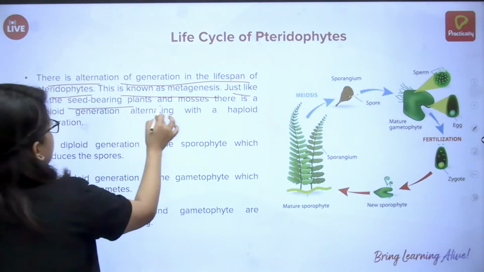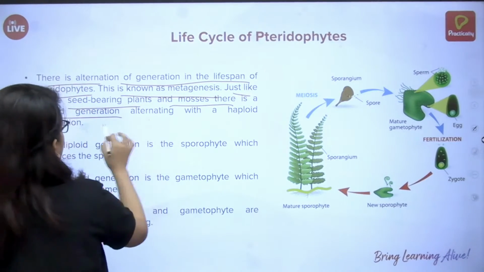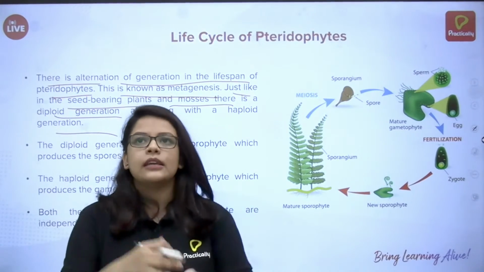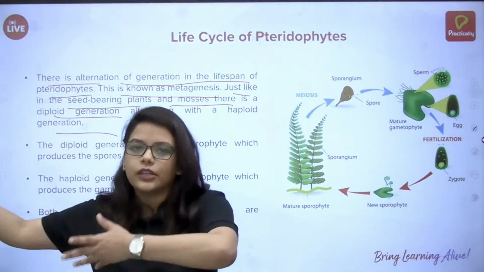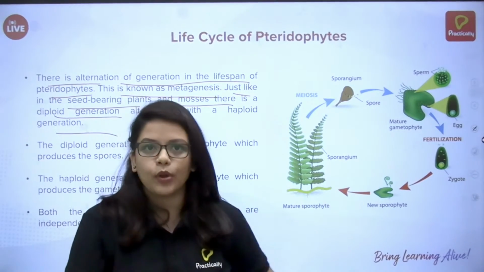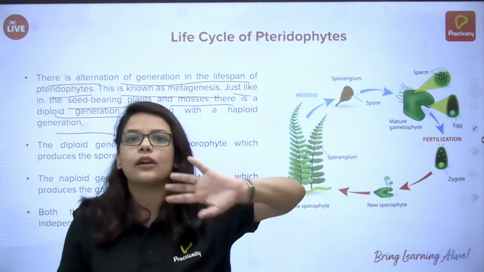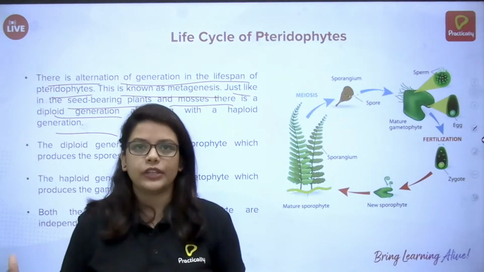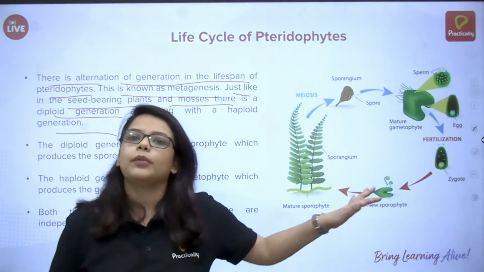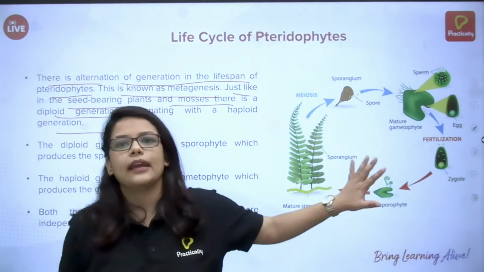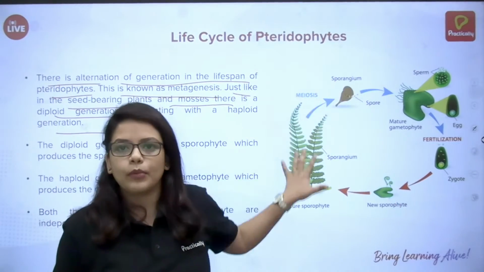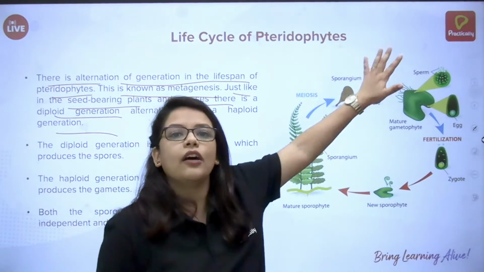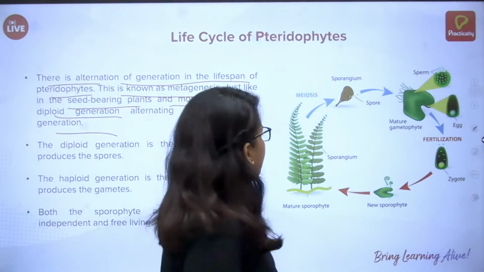Just like seed-bearing plants and mosses, there is a diploid generation and a haploid generation. In sexual reproduction, even in humans, there is a haploid generation and a diploid generation. The gametes, the egg and the sperms, are all haploid, half the number of chromosomes, and when they fertilize, they become diploid. The zygote is diploid. Similarly, in more developed plants there is alternation of generation: half of the life cycle is haploid and half is diploid.